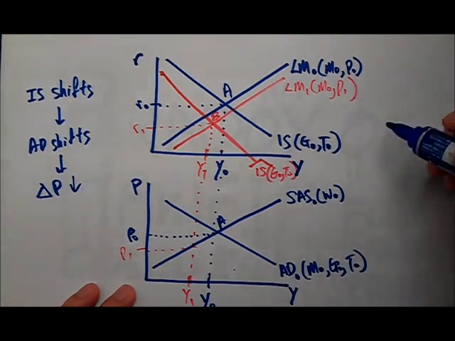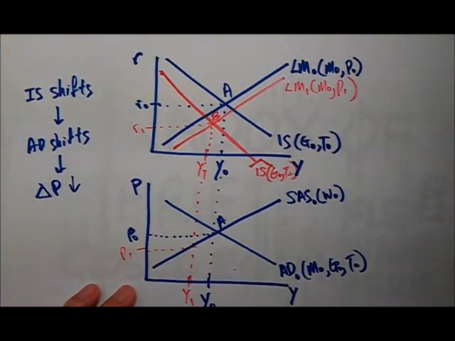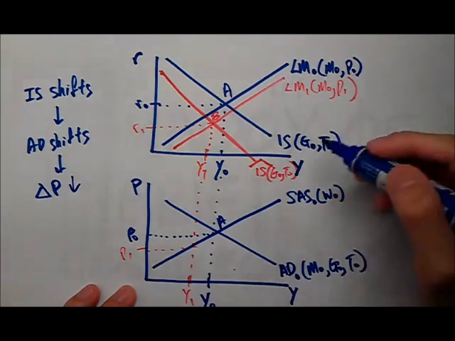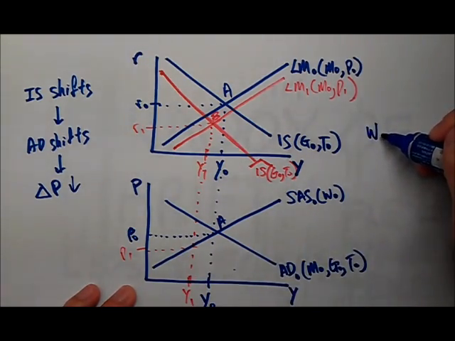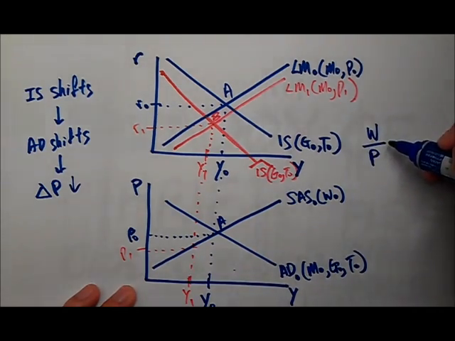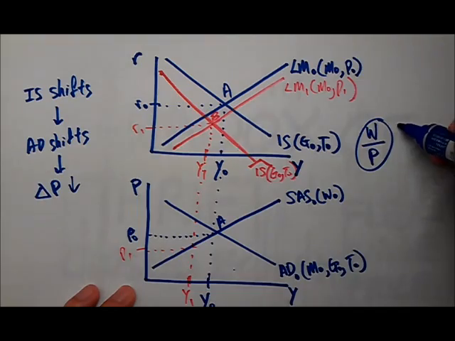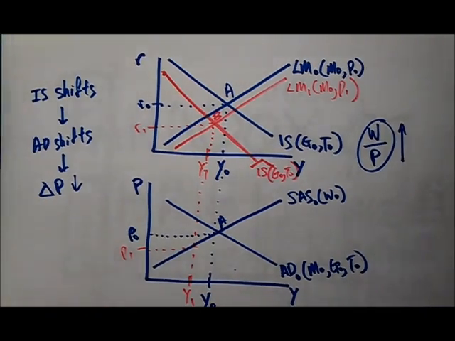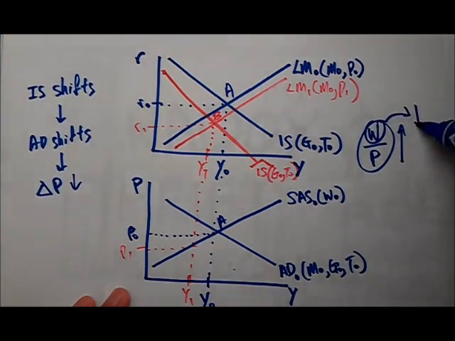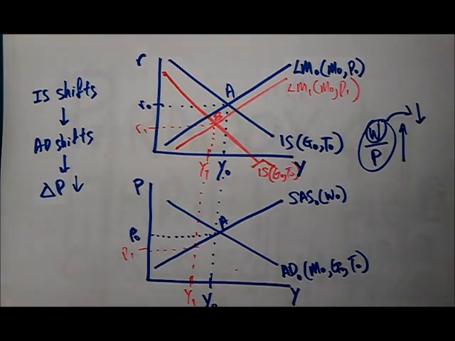Now when we talk about flexible wages, when the prices have gone down, you take the monetary value of the wages and divide it by the price, and you will realize that the real income of the people is increasing. So during the next wage negotiation or contract making, they won't have the bargaining power to bargain for a larger wage. So the money wage is going to fall, which will bring them back to their original real income. So when wages fall, the SAS is going to shift down.